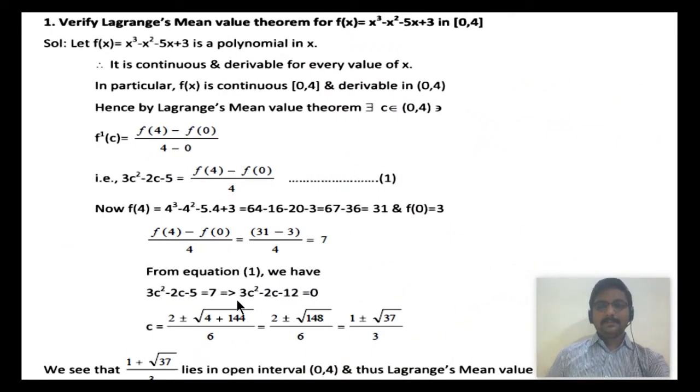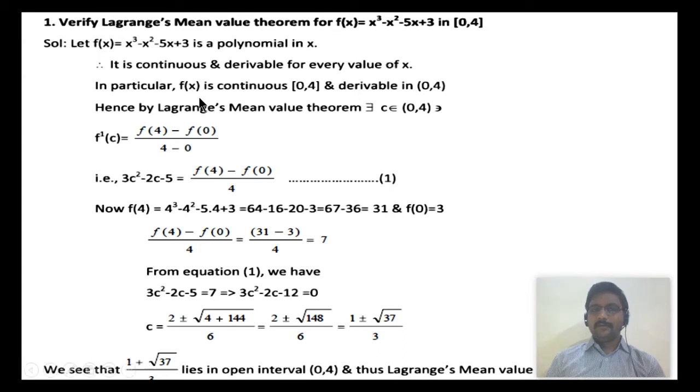Now applications. The first one is: verify Lagrange's mean value theorem for the function f of x equals x cube minus x square minus 5x plus 3 in the closed interval [0, 4]. Let f of x be the given function. Clearly it is a polynomial in x. So it is continuous and differentiable for every value of x, x belongs to real numbers.